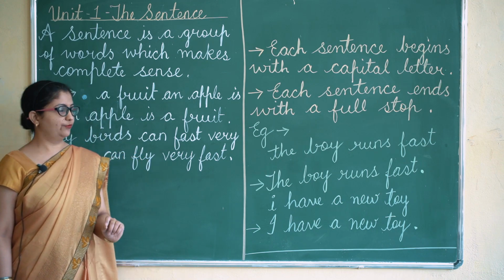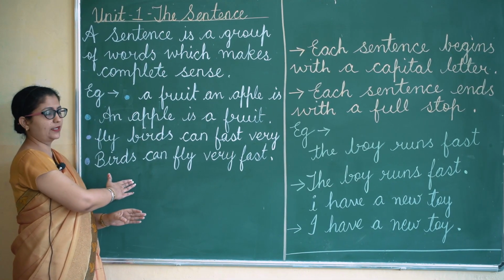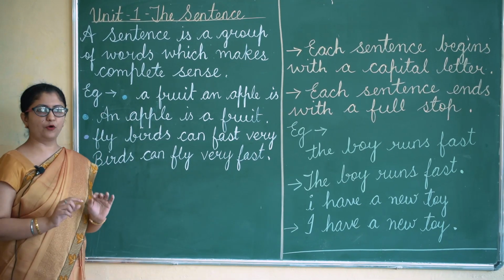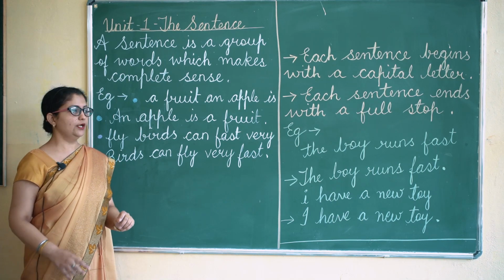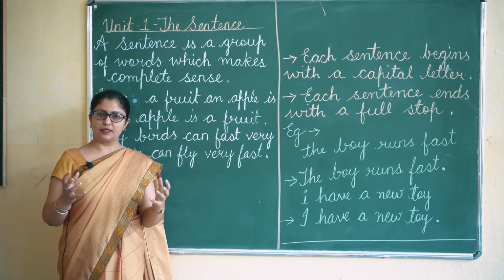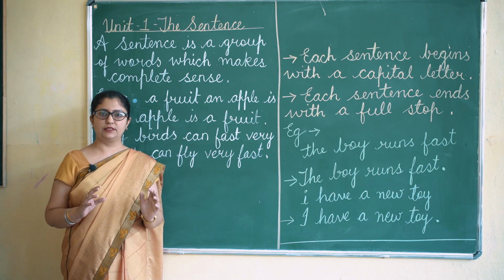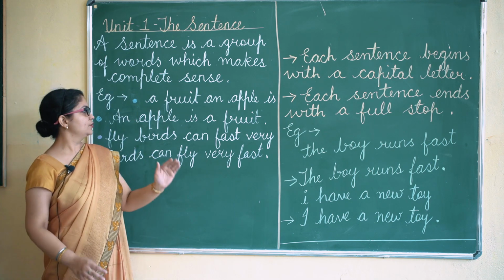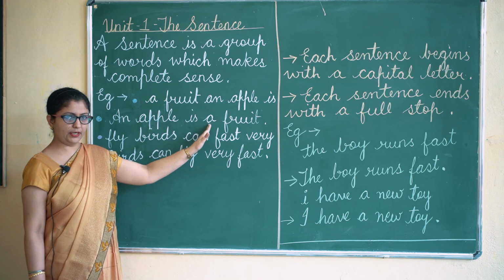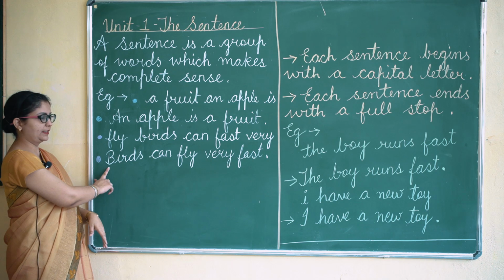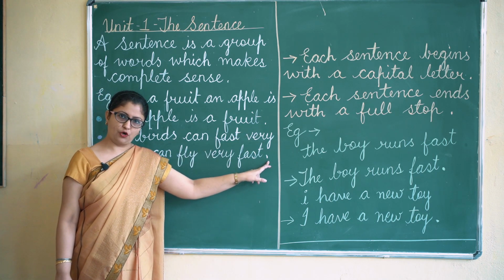Again I am telling you once again that a sentence is a group of words which makes complete sense. If the words are there but they are not arranged properly, you cannot call it a sentence. It has to be arranged properly. It should always start with a capital letter and always end with a full stop.